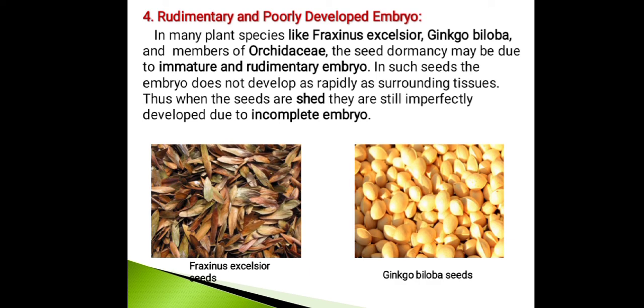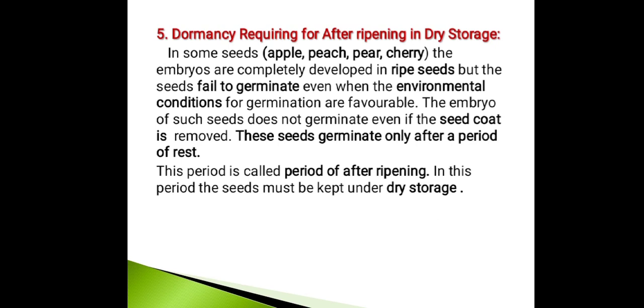The fifth point is dormancy requiring after-ripening in dry storage. In some seeds like apple, peach, pear, cherry, etc., the embryos are completely developed in ripe seeds, but the seeds fail to germinate even when the environmental conditions for germination are favorable. So, the embryo of such seeds does not germinate even if the seed coat is removed. These seeds germinate only after a period of rest. This period is called the period of after-ripening. In this period, the seeds must be kept under dry storage.